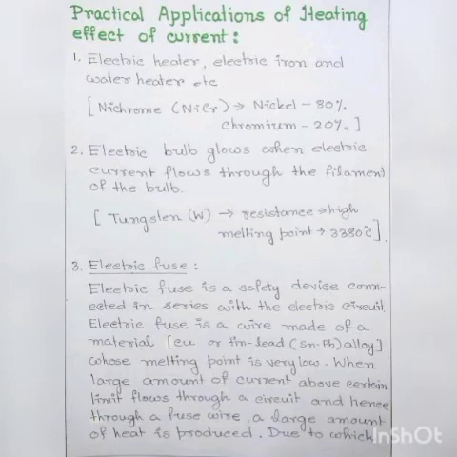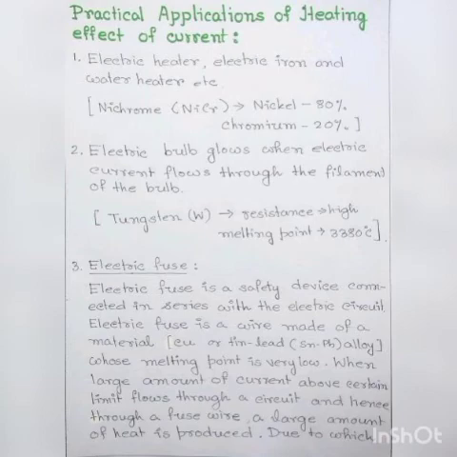Next, number 3, electric fuse. Electric fuse is a safety device connected in series with the electric circuit. An electric fuse is a wire made of a material like copper or tin lead alloy, whose melting point is very low.